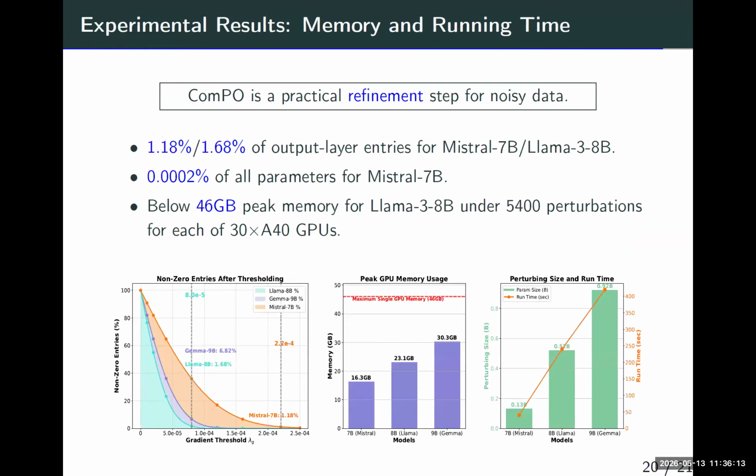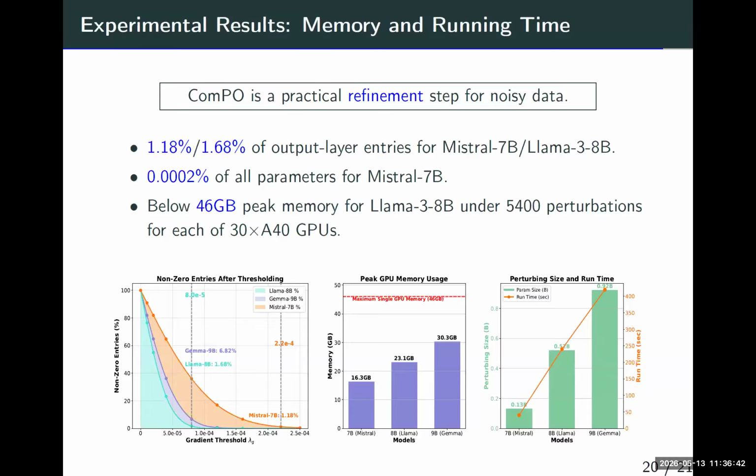The third slide is responding to your question. It's saying that ComPO is a practical refinement step for noisy data, and I have to say it's much better in this kind of memory stuff because we can just implement ComPO across several different GPUs. In fact, we implemented ComPO over 30 A40s, and we find that for each A40, the memory requirement is quite low.